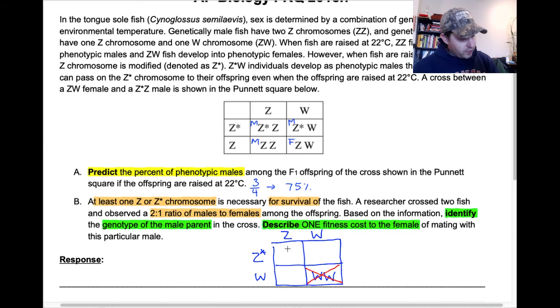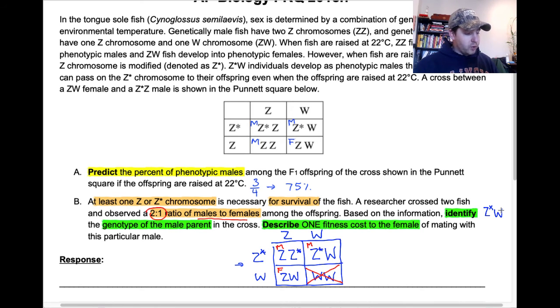So let's go ahead and figure this out, and let's find out who is male. We have one male here. We have Z star W that's also male, and our ZW is our female. When we check it against our ratio, we get a 2-to-1 ratio of males to females. That looks good. So we can confidently answer this question and cite that Z star W is in fact the genotype of our male parent.